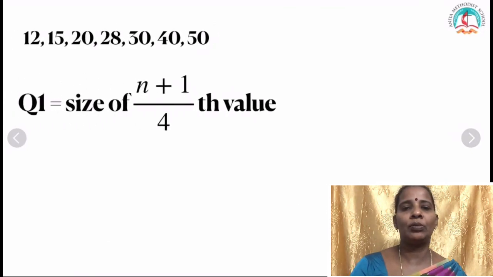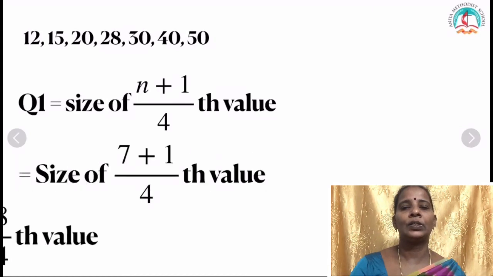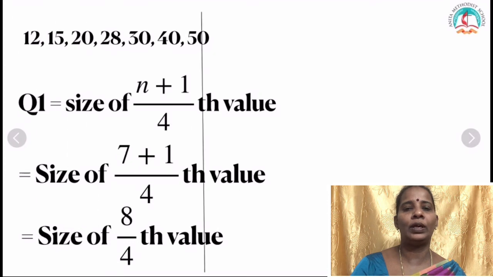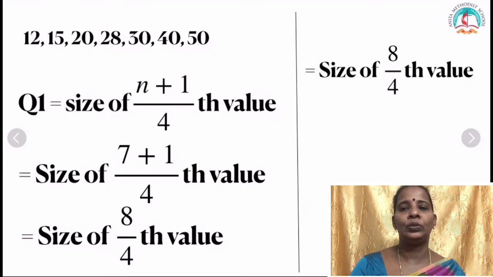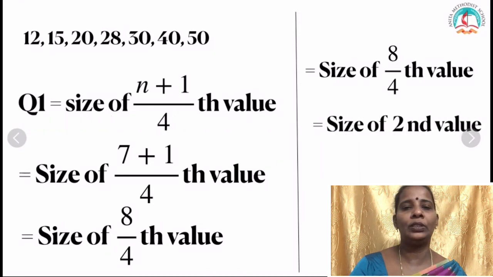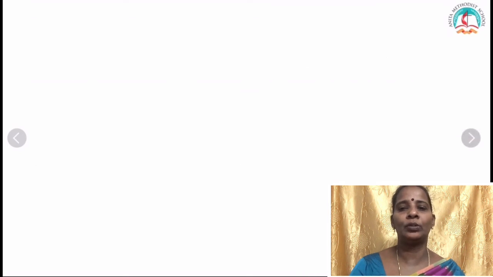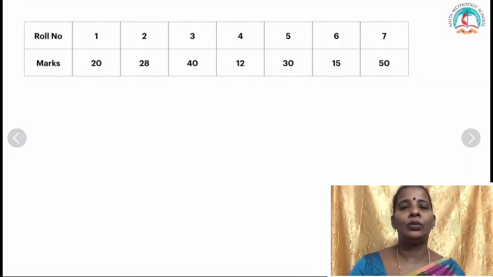What is 7 plus 1? It will be 8. Again I have written the formula here. So size of 7 plus 1 by 4th value, which is 8 by 4, and 8 by 4 is 2. So what is the second value in the data? 15. Every time you need not write that ascending order. If you write it one time, that is more than enough.